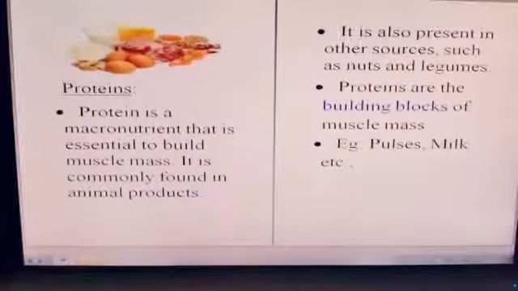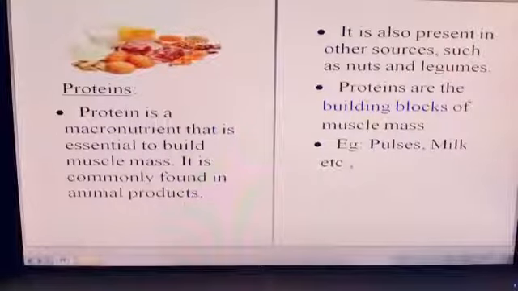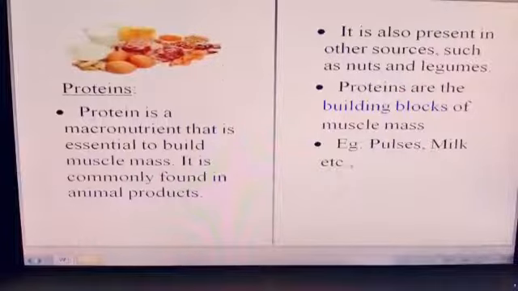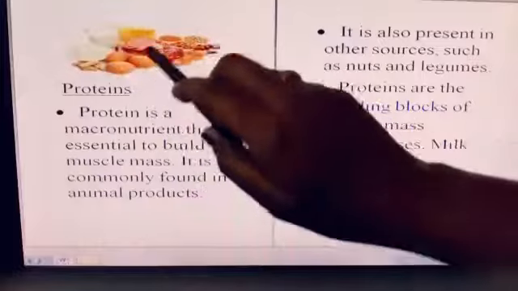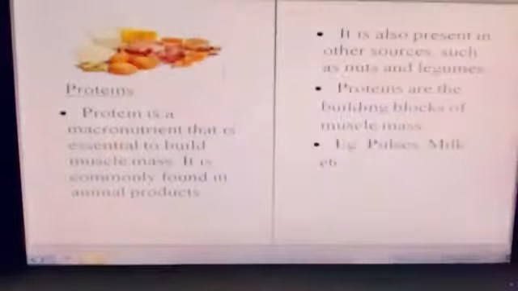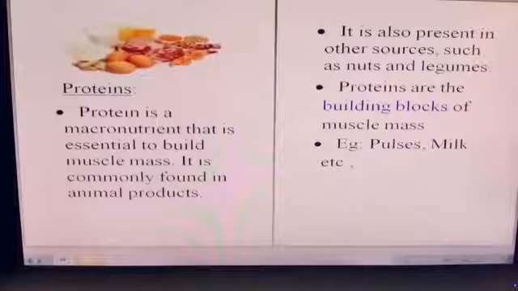The last macronutrient is protein. That is essential to build muscle mass. It is commonly found in animal products, but it is also present in nuts and legumes. They are called bodybuilders because it helps in growth. In this picture I have given milk, meat, egg and even some cheese and pulses. They are all rich in proteins, which help us to grow.